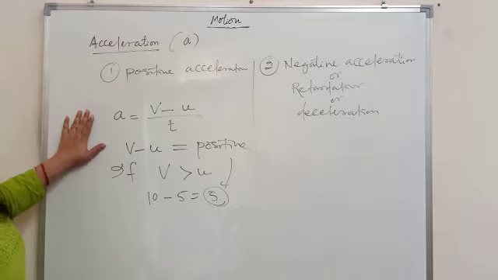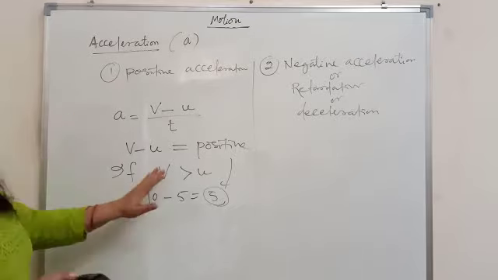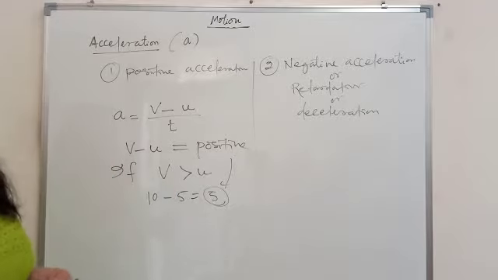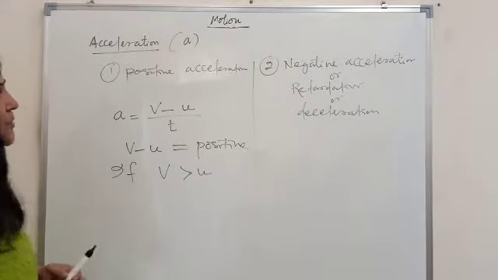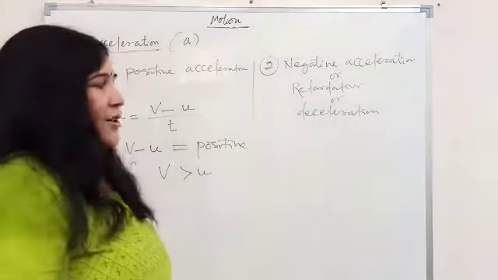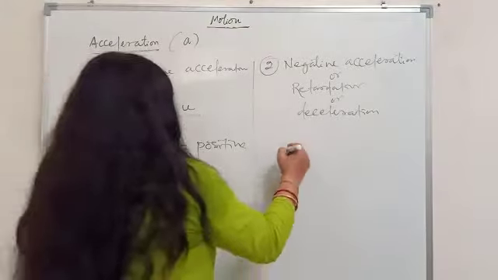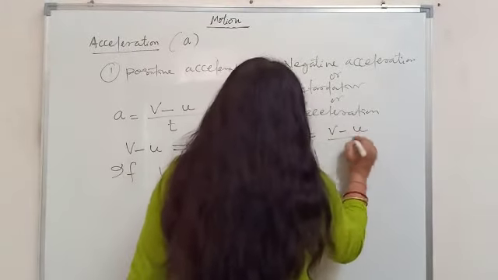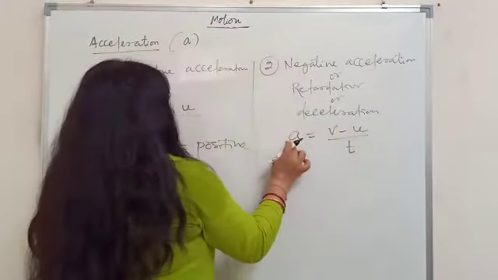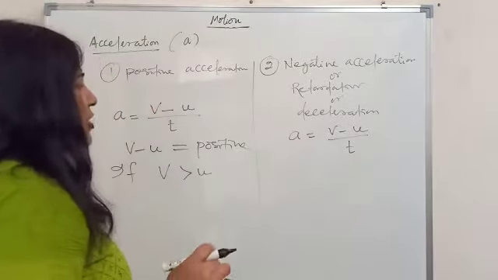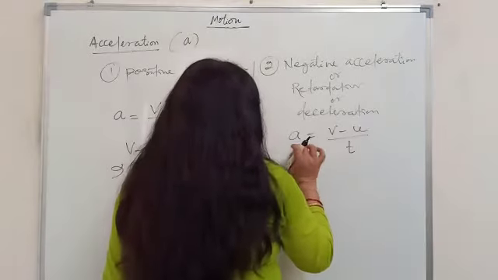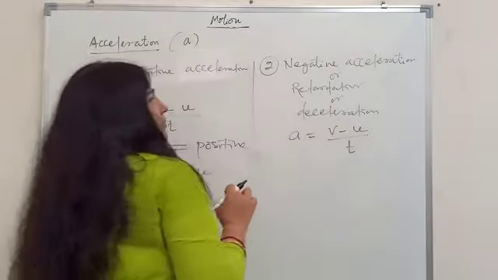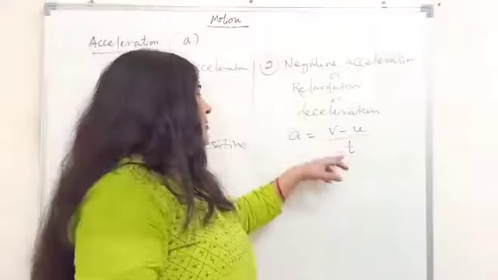So you can say if the final velocity is more than the initial velocity, in that case the acceleration is called positive acceleration. Okay. Now let's go to negative acceleration. Just the opposite. As I said, A equals V minus U by T. So A should have a negative value, and when will a negative value come? It comes from that ratio we have, V minus U by T.